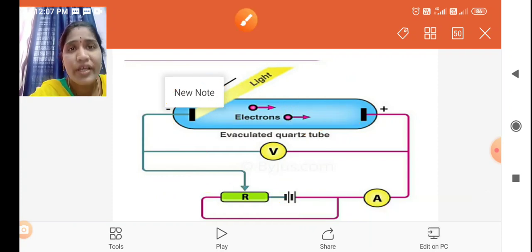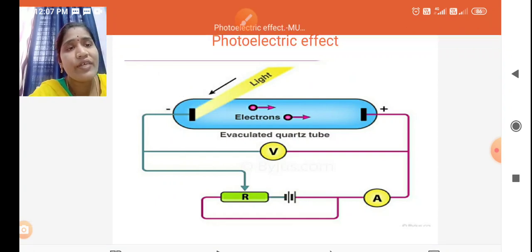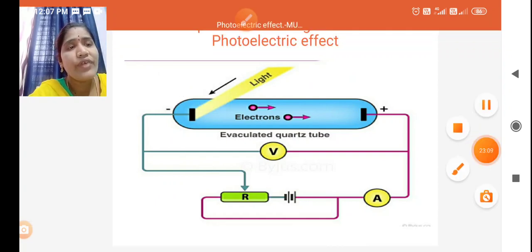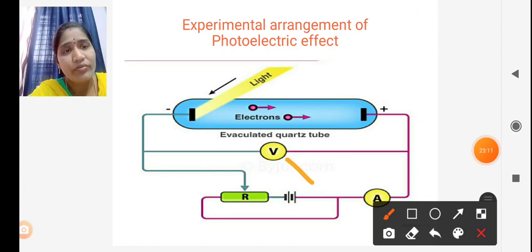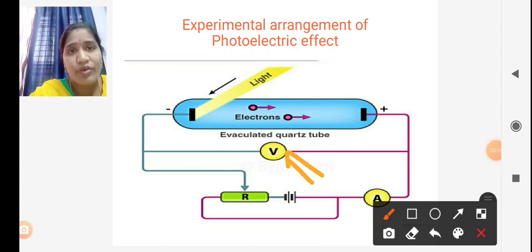If we keep increasing this negative potential, the photocurrent slowly decreases and becomes zero. The potential where the total current becomes zero is called the stopping potential.